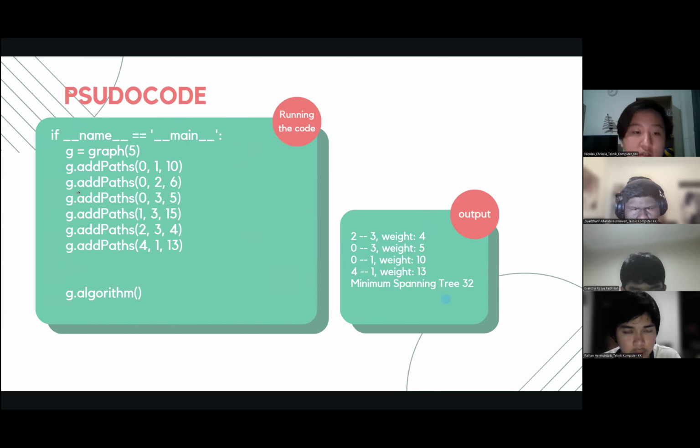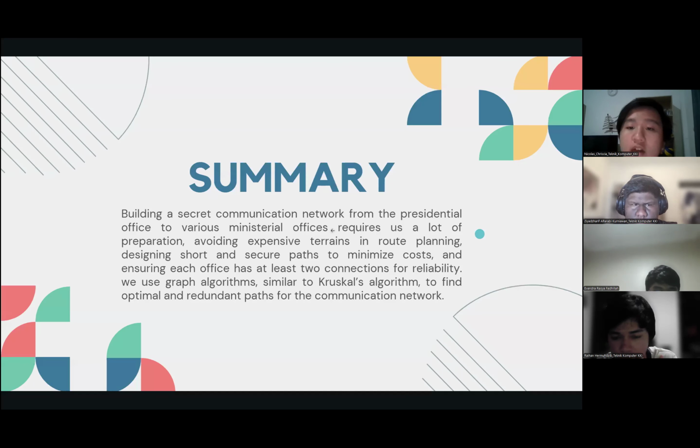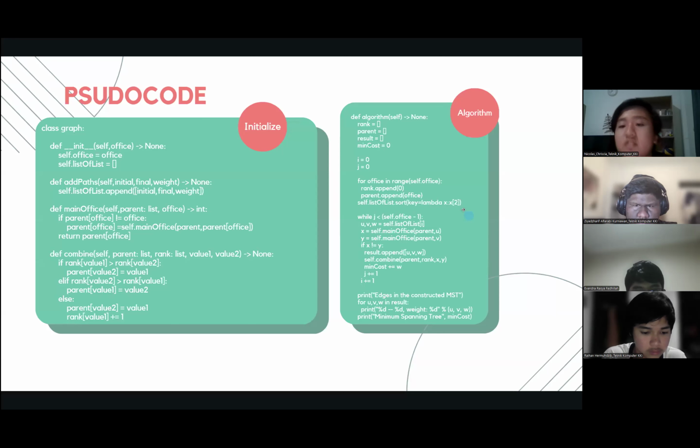The big O notation, oh yeah, this is considered a greedy algorithm because it finds the highest value locally, most efficient. The big O notation is loop, which is n squared, and yeah, summary.